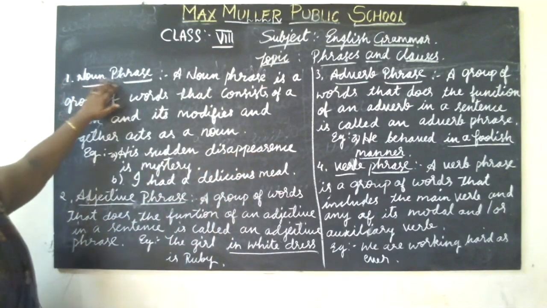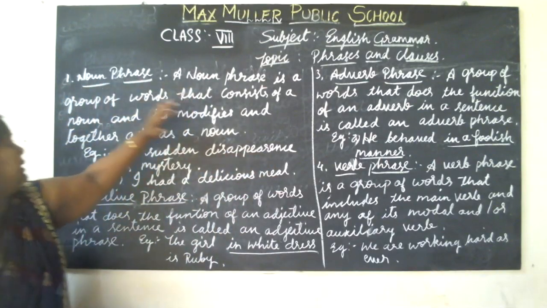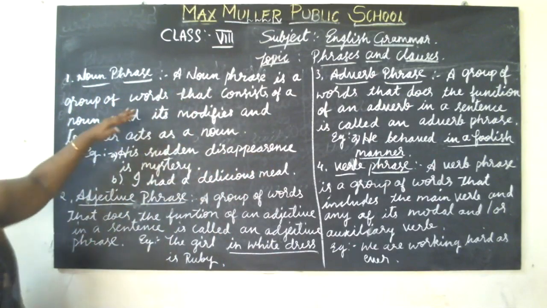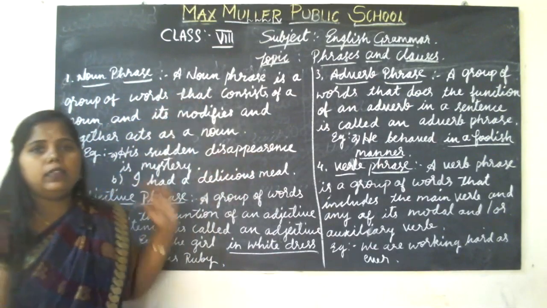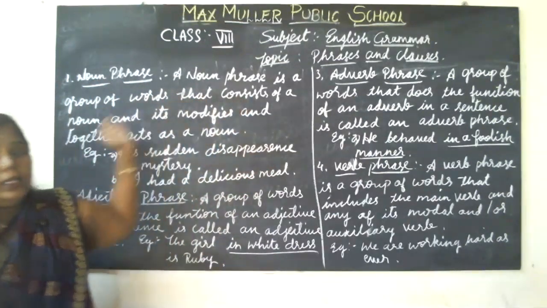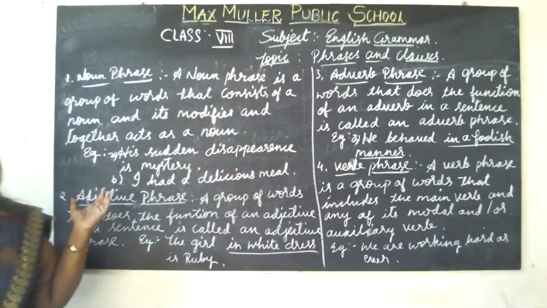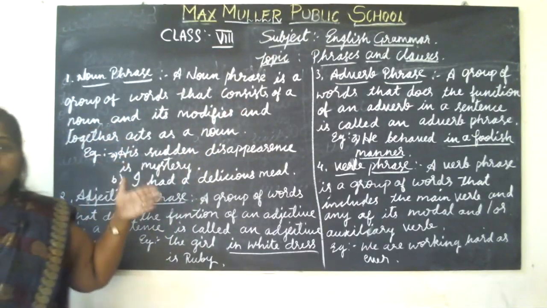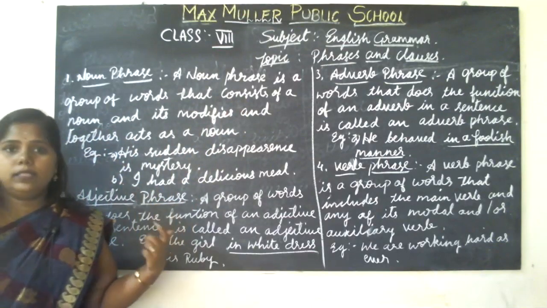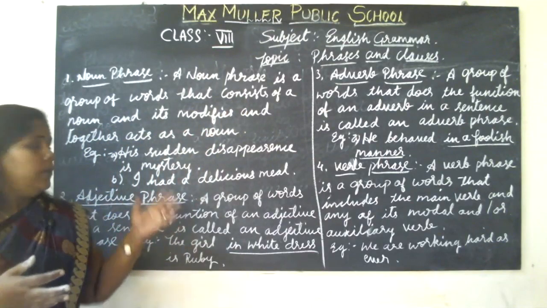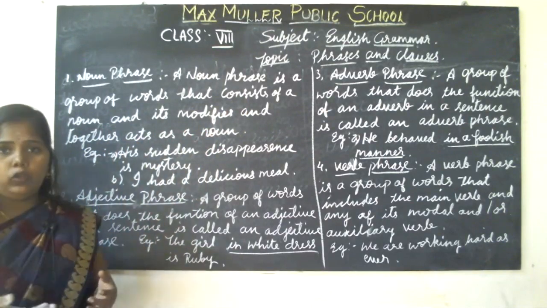A noun phrase is a group of words that consist of a noun and its modifiers, and altogether the words act as a noun only.